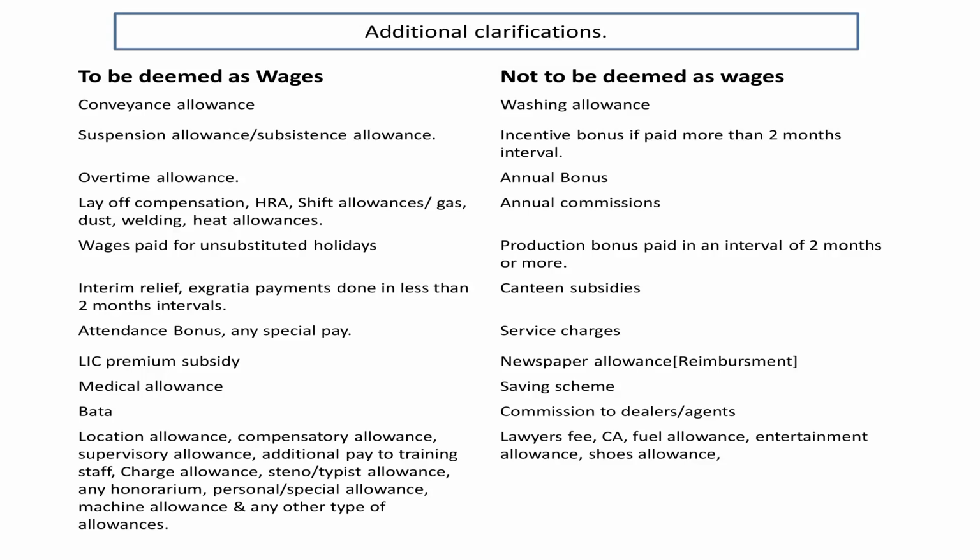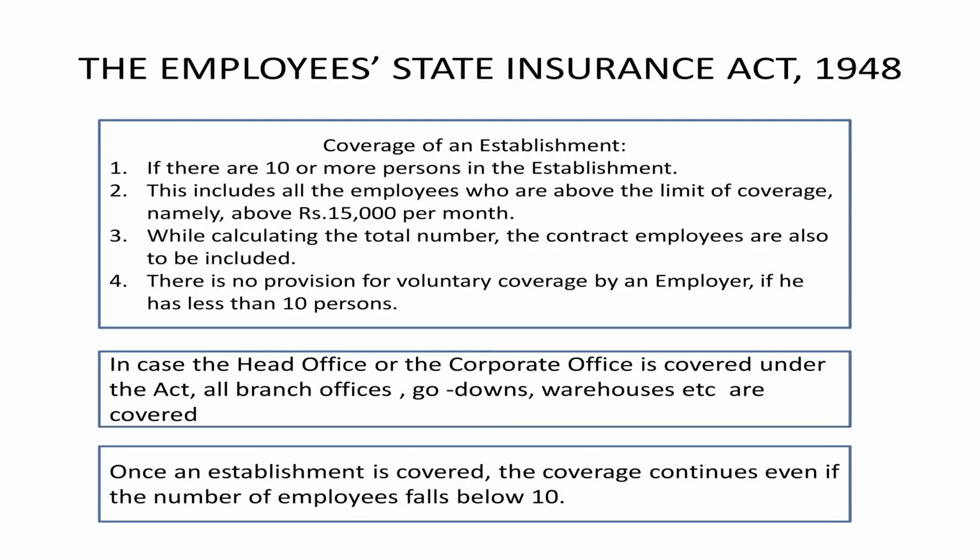Now here coverage: if there are 10 or more persons in the establishment, it's covered. When you calculate 10, you have to count all the persons employed in the establishment, including the contract labor who are engaged in the establishment. If the number exceeds 10, you need to cover them. There is no provision for voluntary coverage by the employer if he has less than 10 persons. So he has to cross 10, then only it becomes applicable, otherwise no.